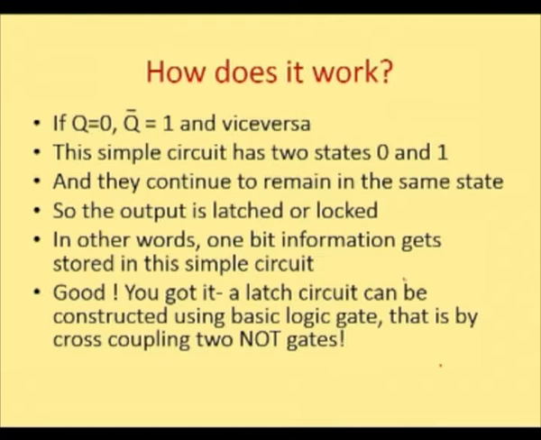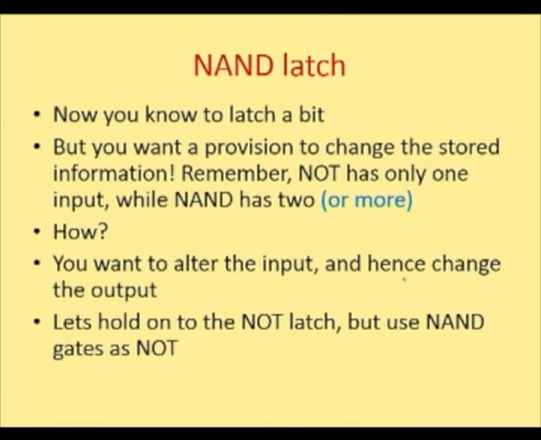This circuit just stores the information. It keeps it locked. Nobody can change it. So, you've got a latch circuit using 2 NOT gates. Fine. Now, are we happy just by locking the information? Don't we need to change the information? So, in order to do that, if we want to pass either 0 or 1.